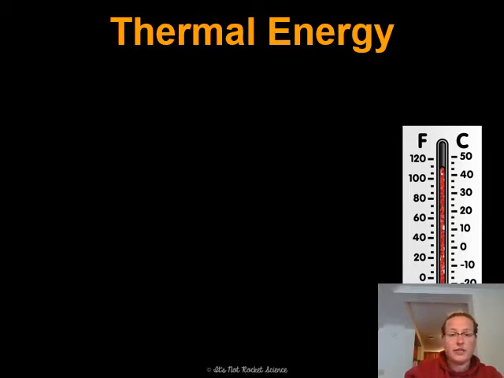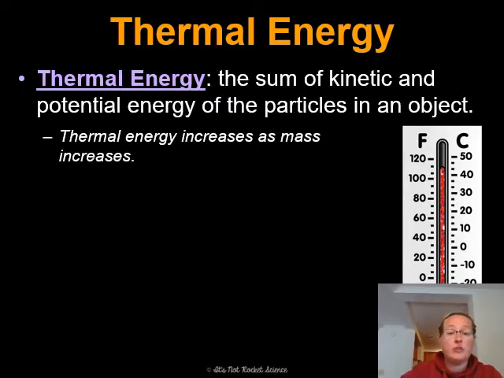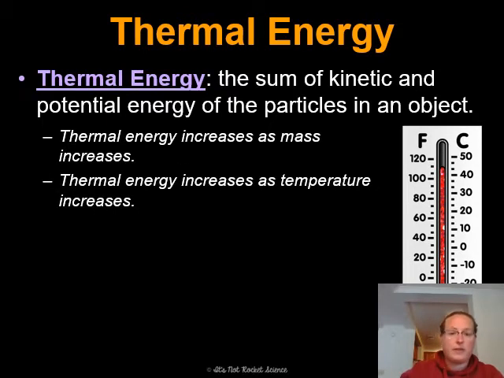So thermal energy. Thermal energy is the sum of kinetic and potential energy of the particles in an object. So thermal energy increases as mass increases. The reason for this is that we know that kinetic energy, the component of that is mass. So when mass goes up, the kinetic energy is going to go up. That is 1/2 m times velocity squared. And thermal energy increases as temperature increases.